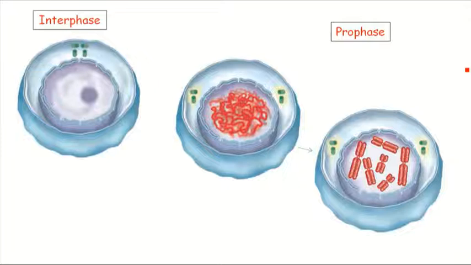In interphase, chromatin appears like a fine thread-like structure. It's not visible clearly. Okay, but in the beginning of prophase, the condensation of this chromatin begins.